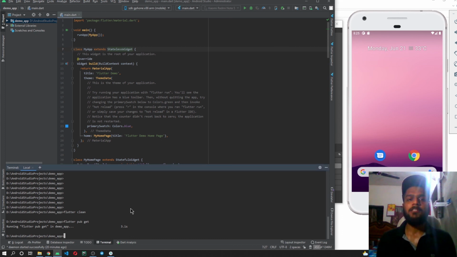So these were some of the basic Flutter commands which you need to know or which you need to remember, because these can be handy in case your IDE stops working, or these can be asked from you when you are applying or when you are getting interviewed for a Flutter developer role.